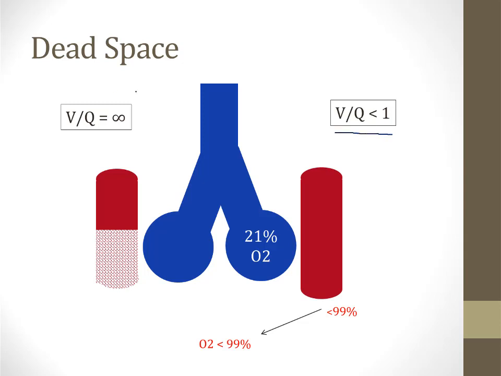So let's imagine that we have dead space that has led to VQ mismatch such that the VQ ratio is infinity in the alveolus on the left, but it's less than 1 in the alveolus on the right, and the reason it's less than 1 is because the Q is very, very high, because all the blood is being pushed away from the alveolus on the left and through the one on the right side of the screen. In this setting, we could get hypoxemia if we were breathing room air, which is 21% oxygen. However, if we change to 100% oxygen, then we increase the oxygenation of that capillary on the right side of the screen, and that can resolve the hypoxemia. So therefore, hypoxemia caused by VQ mismatch from dead space will correct with 100% oxygen.